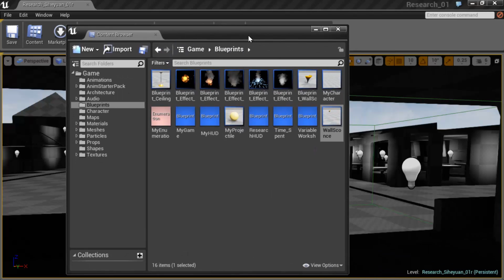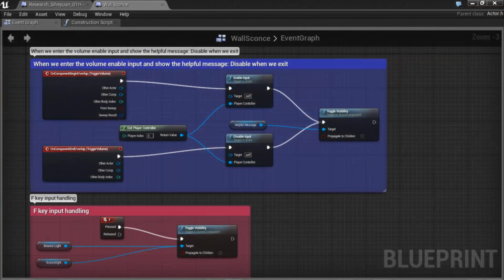But before I do that, I'd like to show you how the entire function behaves in our blueprint display. Let's take a look at the blueprint class event graph. As you can see, it has a similar look and feel to UDK's Kismet system, except Blueprint allows the user to see the flow of events in real time to ensure that the functions are executing properly. In this example, I've created a blueprint class for a wall light and assigned a function to turn the light on and off once you are within the trigger volume, giving the implication that the player is close enough to control the light.